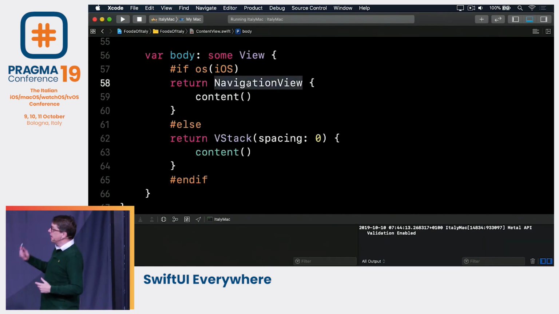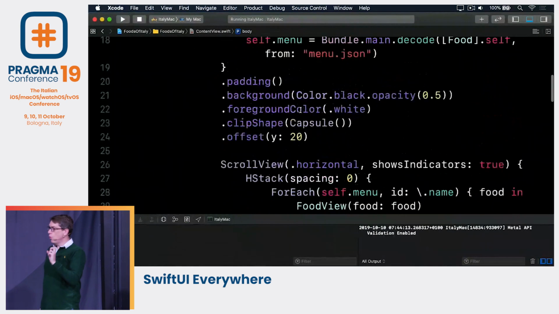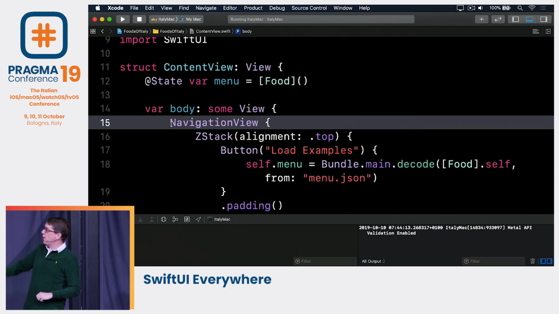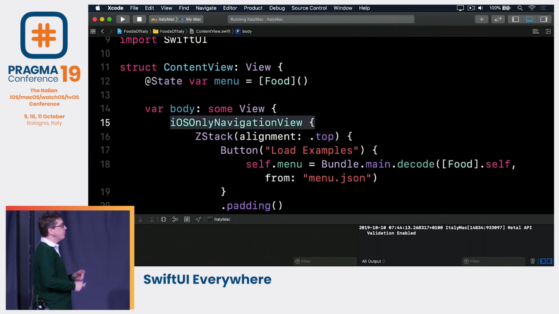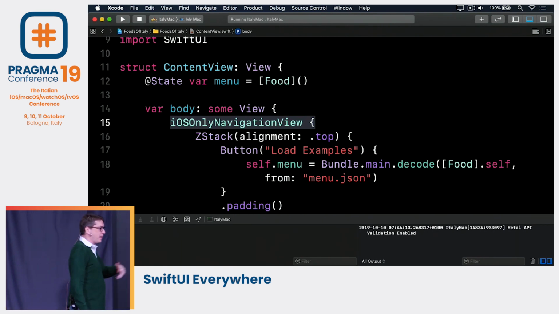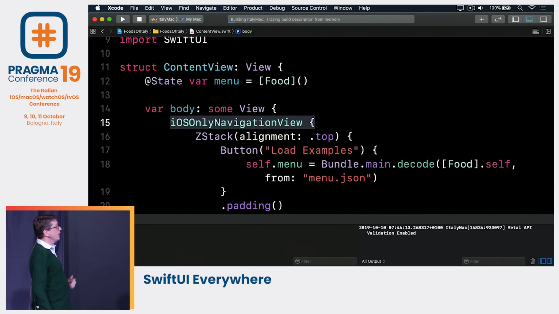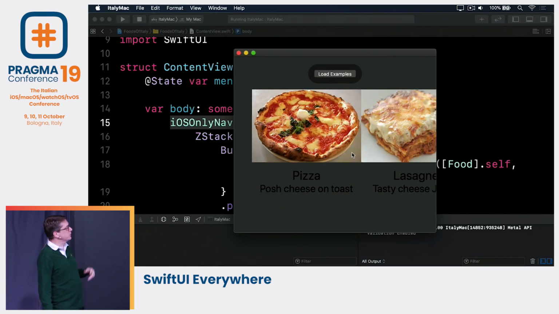So on iOS, we'll get that. And what it means, we can now use that thing for navigation view or VStack just by saying it's an iOS-only navigation view. So we try and keep our code in one file here. Now this navigation view will be either existing or not existing, depending on the platform you're running on. And so now, on macOS, we get our load examples, which you can press, and that bar's gone. It's kind of looking better. So we're getting there, bit by bit.